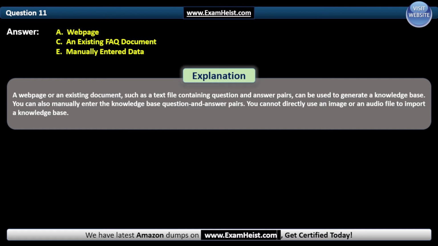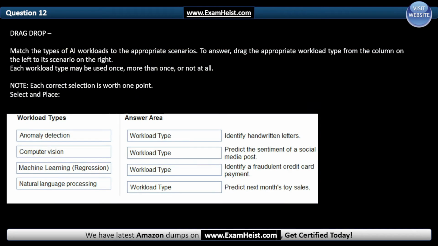A web page or an existing document, such as a text file containing question and answer pairs, can be used to generate a knowledge base. You can also manually enter the knowledge base question and answer pairs. You cannot directly use an image or an audio file to import a knowledge base.